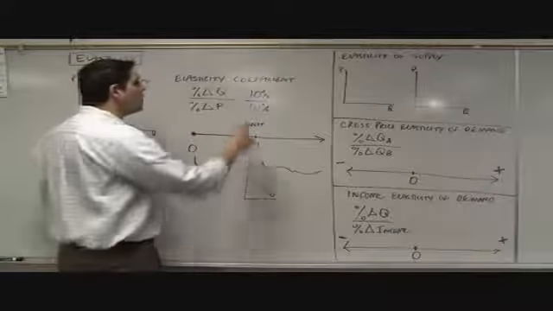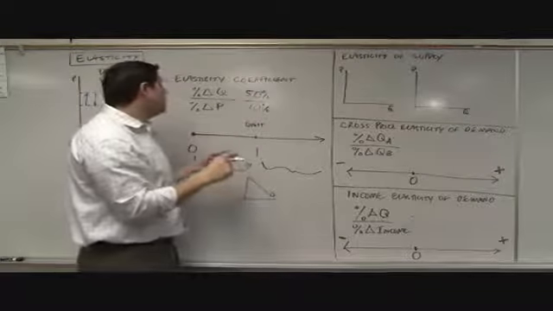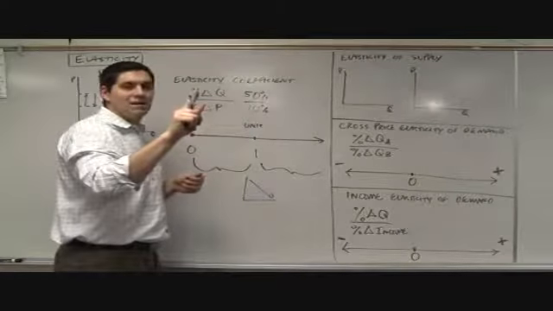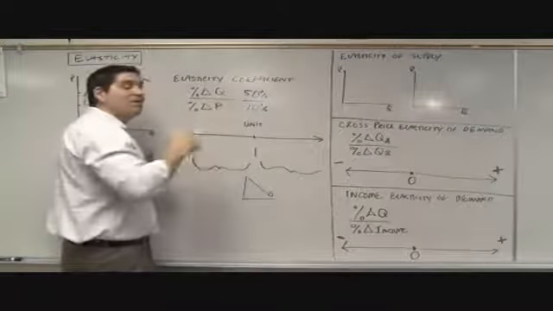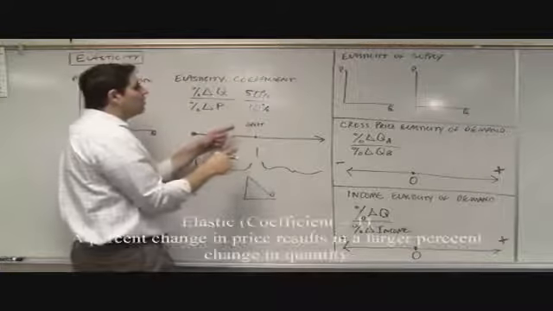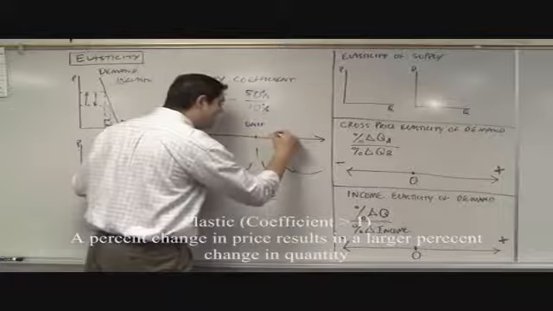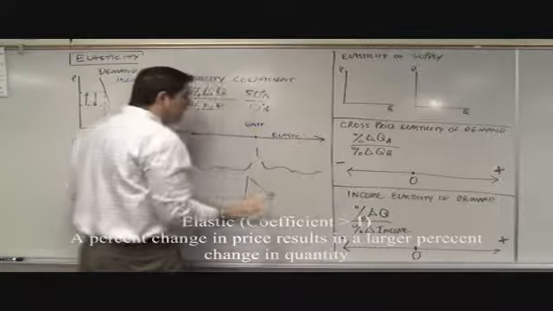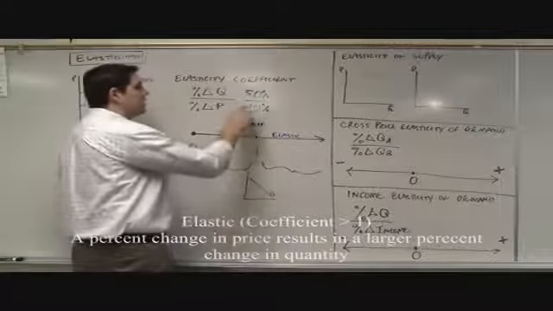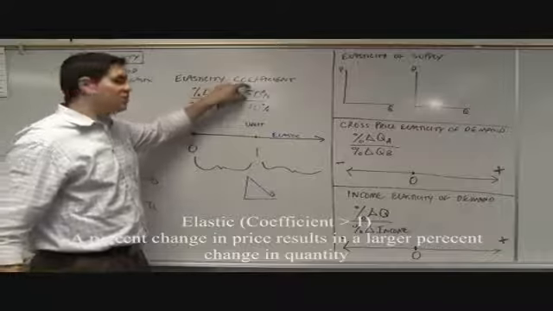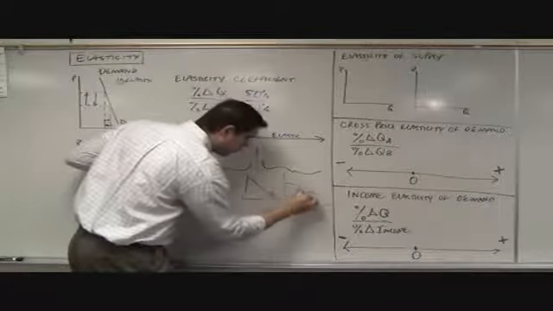All right? Now, what if there's a 10% change and that leads to, I don't know, a 50% change in quantity? So price goes up by 10% and quantity falls 50%. Right? The quantity changes a whole lot. That's very sensitive to a change in price. This number is greater than 1. It popped out a number greater than 1, in this case 5. And what is it? It's elastic. So any coefficient number that's popped out greater than 1 is going to be elastic all the way. So if there's a 10% change, it leads to a 1,000% change in quantity, very sensitive to a change in price, it's elastic. The demand curve is going to be super flat, right?